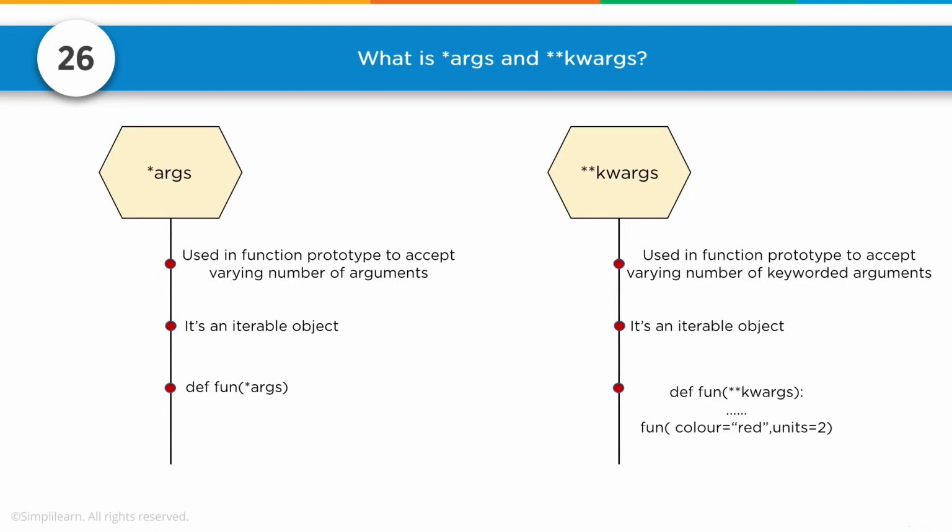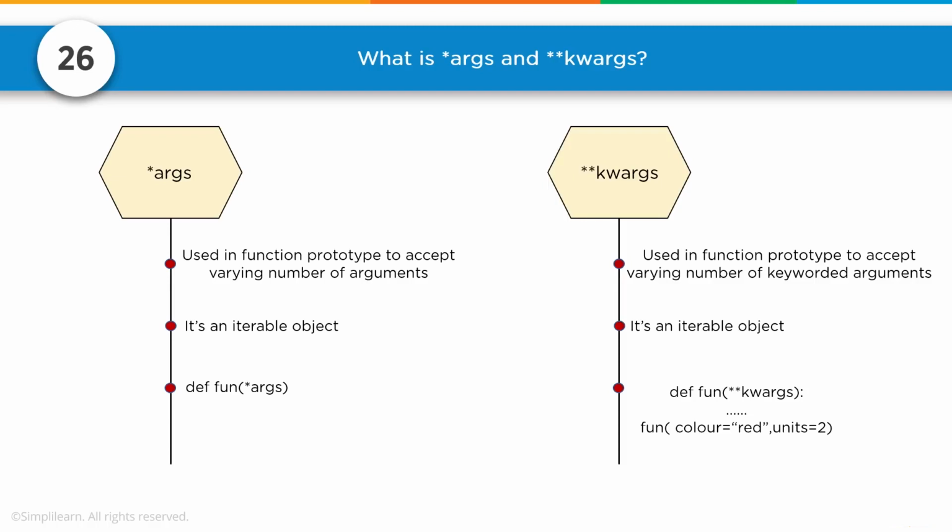Number 26. What is asterisk args and asterisk kwargs? Args is used in a function prototype to accept a varying number of arguments. It's an iterable object, def function args, and you can imagine it's just a basic list. So if I add the numbers a, b or a, b, c, it doesn't really matter. It will have that number of objects in it, whatever I send to it. And there are other uses for it, but that's very basic.